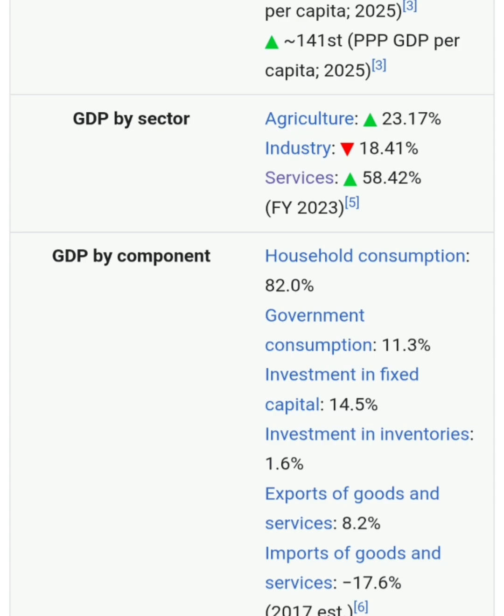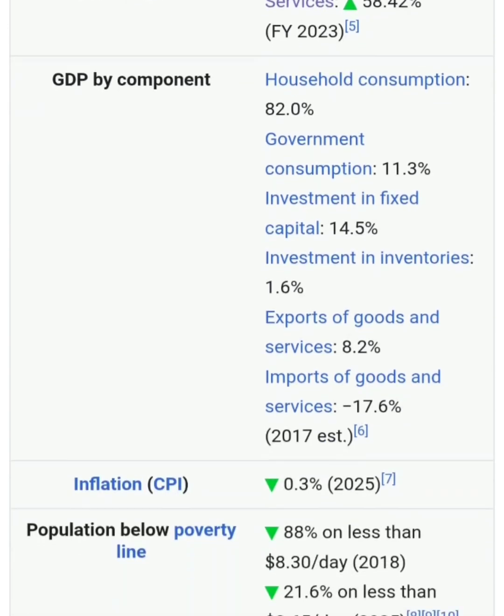The contribution of the agriculture sector in the economy of Pakistan is 23%. Remember, this is 2023 data, but it's almost the same this year also. The agriculture share has just decreased. It is currently almost 20%. And the industrial sector share is 18%, while the services sector's contribution in our GDP is 58%.